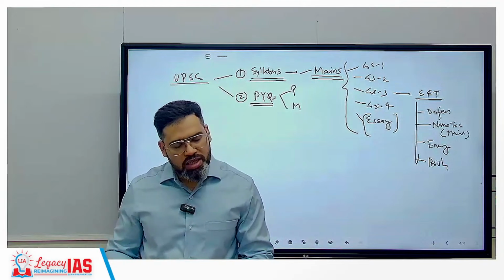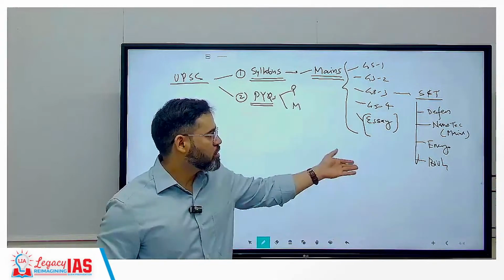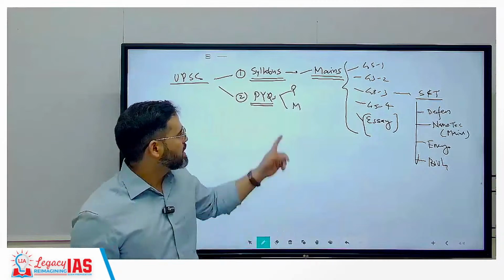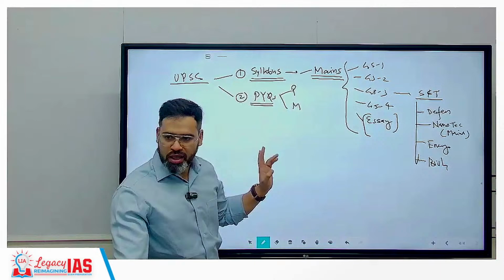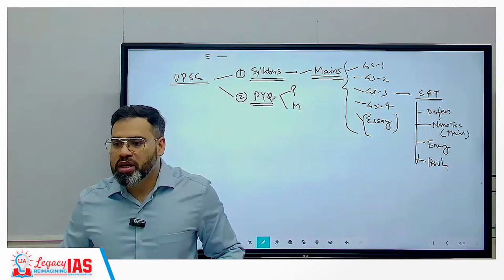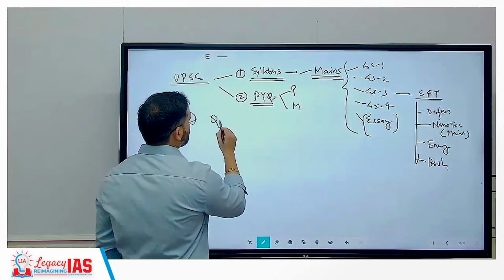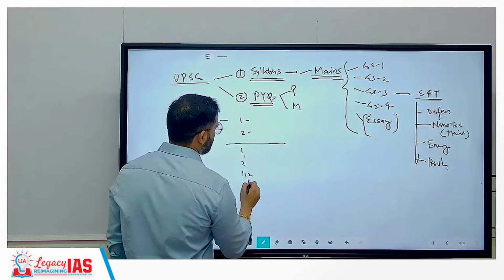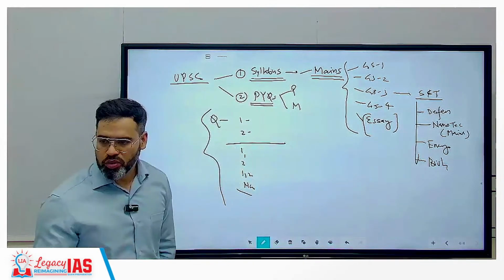And now UPSC has started asking questions from the science and technology background, like defense, correct? Like nanotechnology, energy, biotechnology, in this area. So we have to focus there itself. How will you come to know? Only through previous year questions. Clear? Then what type of questions, what is the pattern of the questions, you will come to know through previous year questions only. Pattern in the sense, like they have given one statement, second statement, then they have asked option one, two, one and two, and none. So if they are asking such a pattern, you will come to know only through previous year questions.